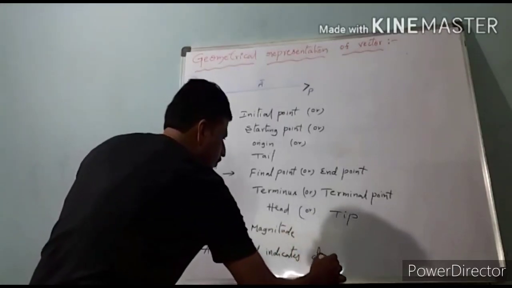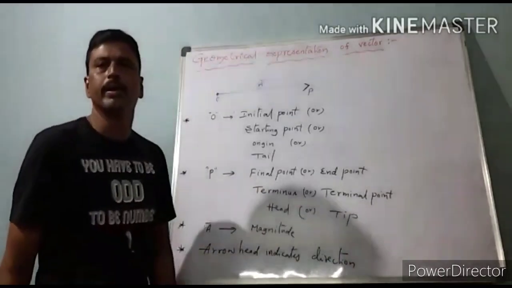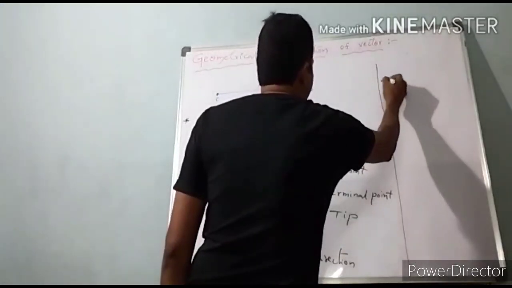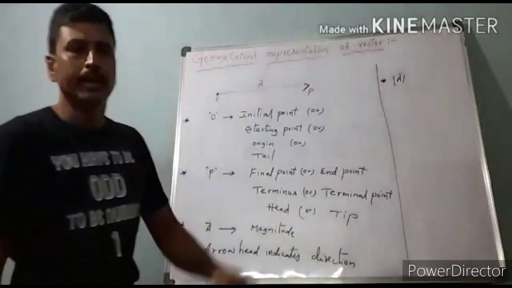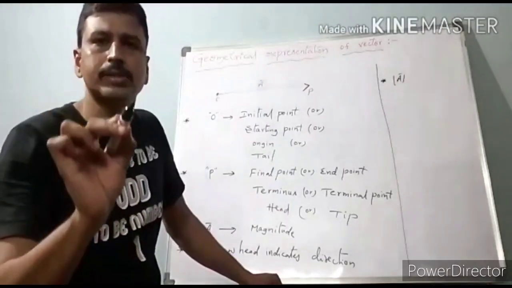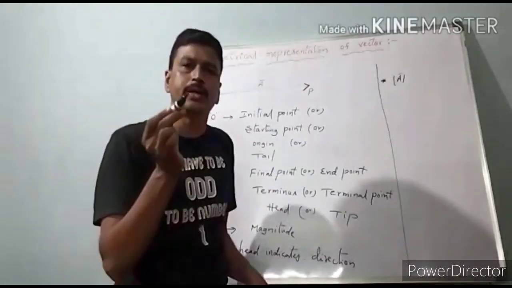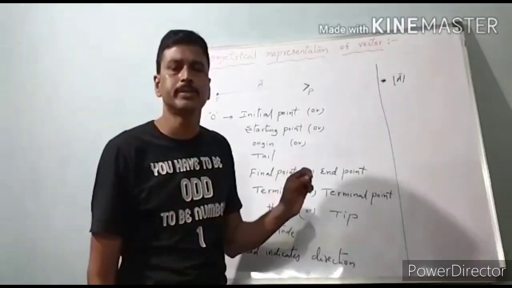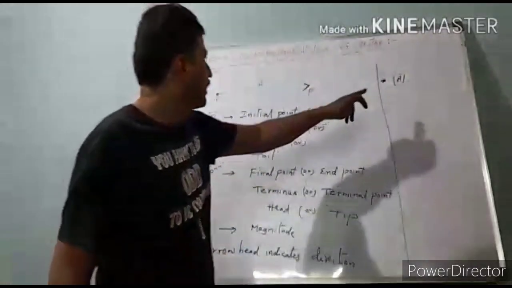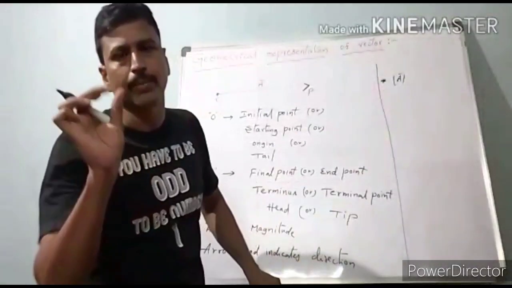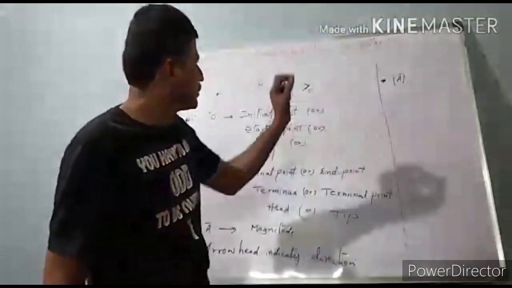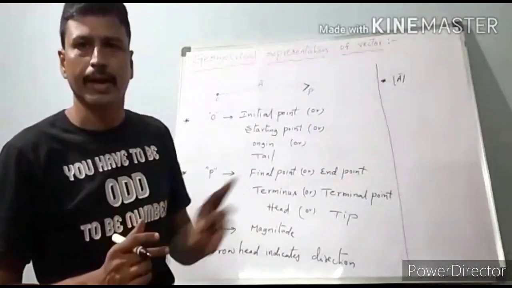It can be read as magnitude of A bar or modulus of A bar. What is the meaning of magnitude or modulus of A bar? It means it has only positive values. Write down.